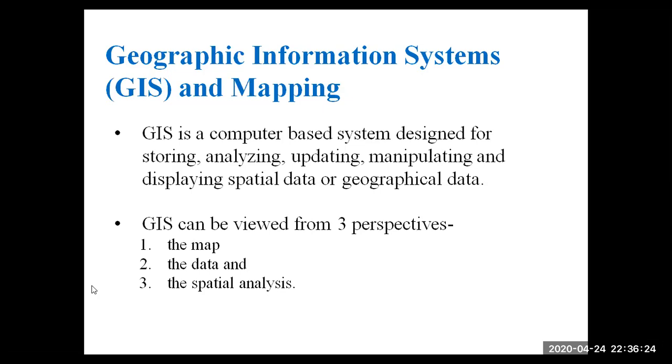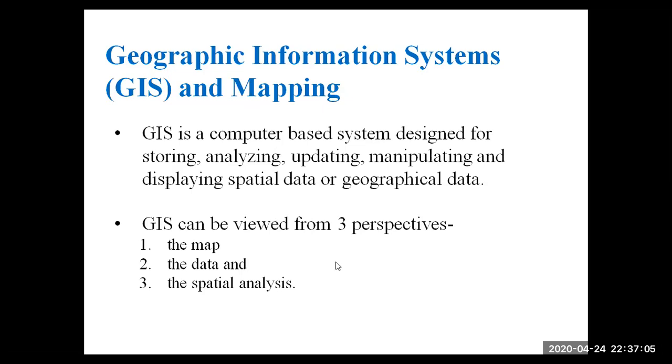GIS stands for Geographic Information System, which is a computer-based system mainly designed for capturing, storing, analyzing, updating, manipulating, and displaying spatial or geographical data. So it is a computer-based system in which we can capture the data from the GPS, store the data. After storing the data, we can analyze the data anytime, and we can update the data. We can also perform manipulations to the data, and then it will display geographical data.